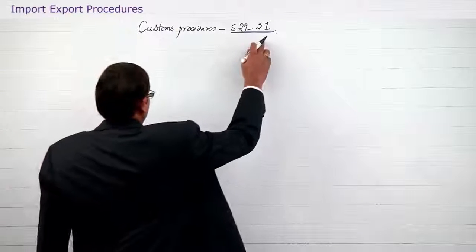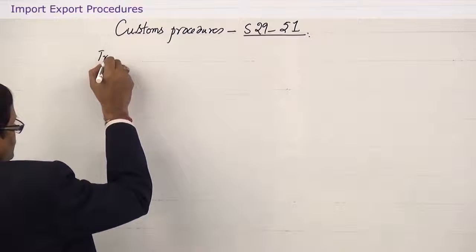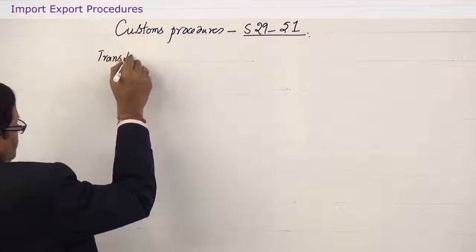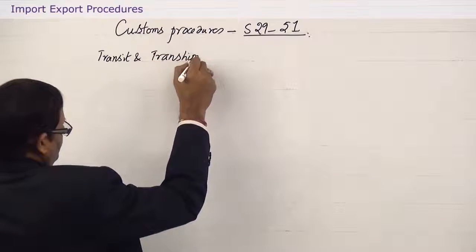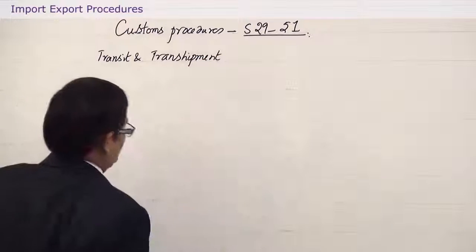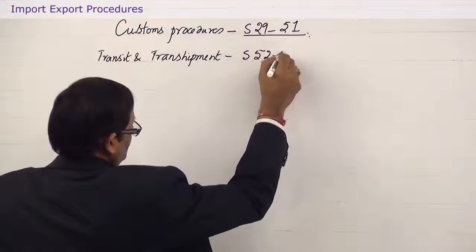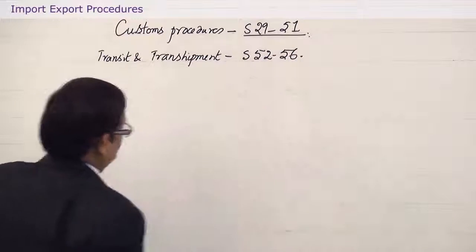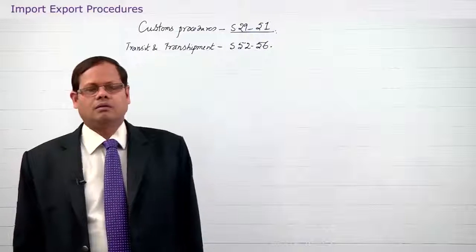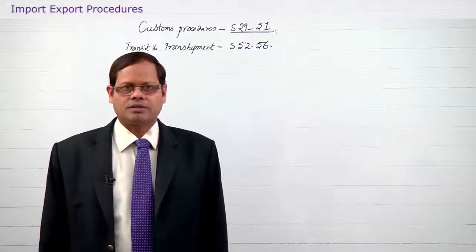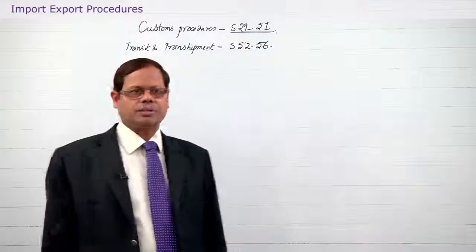And in its sequence, sections 52 to 56 relating to transit and transshipment. Transit and transshipment, these are under section 52 to 56. So we discussed the legal provisions regarding transit and transshipment and also procedural aspects involved in them. So very simple and easy topic.